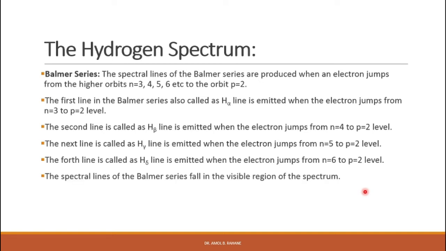The spectral lines of the Balmer series fall in the visible region of the spectrum, and the series limit of the Balmer series is given by R by 4 in per centimeter. And since the Balmer series falls in the visible region, because of this reason the Balmer series of the hydrogen atom was discovered first, right?